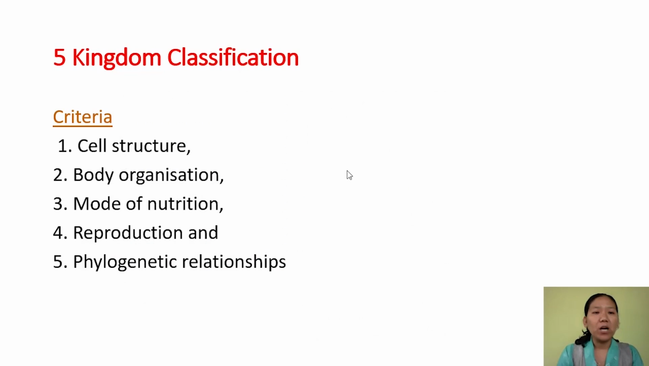Before we go to the classification, let us try to understand the criteria he has put forward to classify the organisms into five kingdoms. The first criterion is cell structure. The cell can be prokaryotic or the cell can be eukaryotic. Based on that, the organisms are classified.